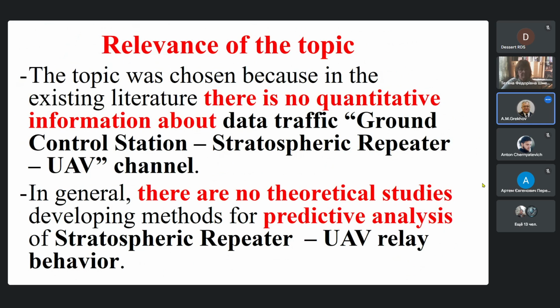Relevance of the topic. This topic was chosen because in the existing literature there is no quantitative information about data traffic in the ground control station, stratospheric repeater, unmanned aerial vehicle channel. In general, there are no theoretical studies developing methods for predictive analysis of stratospheric repeater unmanned aerial vehicle relay behavior.